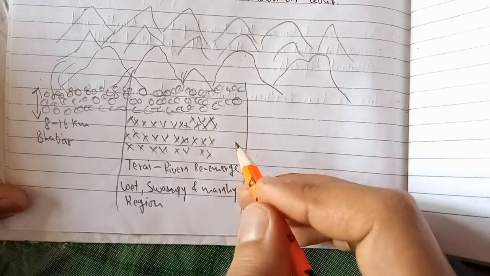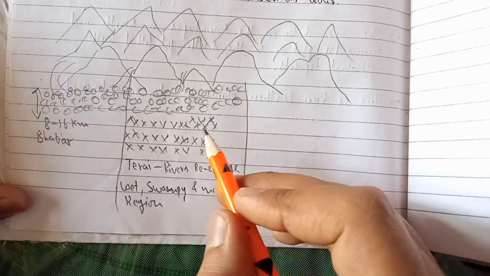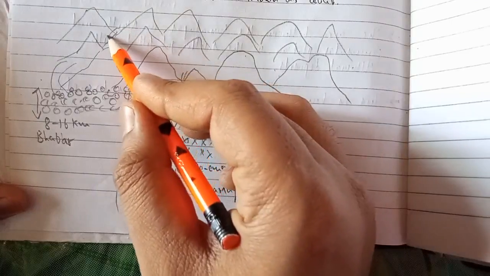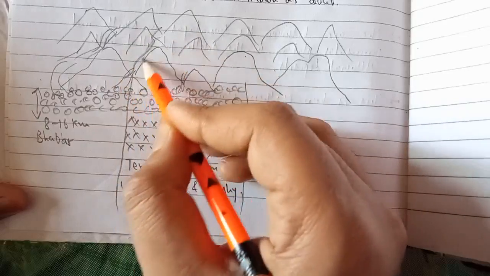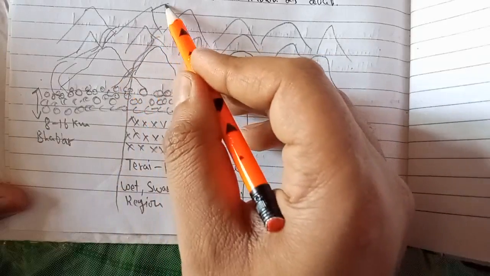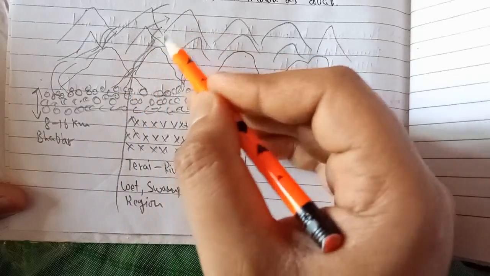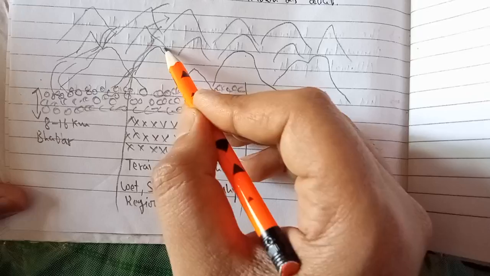As I told you, the rivers are descending from the mountains, meaning coming down from the mountains. This is the first range of the Himalayas, Himadri. This is the Himachal range, and this is the foothills, the Shivalik.